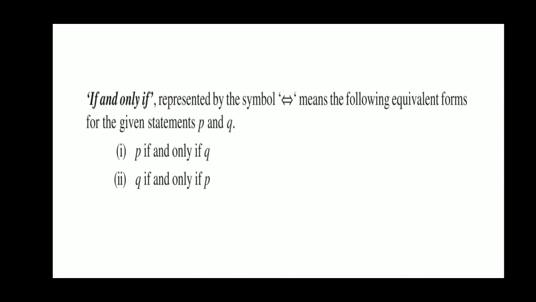Now, if and only if is represented by a symbol. It means that P if and only if Q: P will happen if and only if Q is happening. Again, Q will happen if and only if P happens. We can also say that P is a necessary and sufficient condition for Q, and Q is also a necessary and sufficient condition for P.